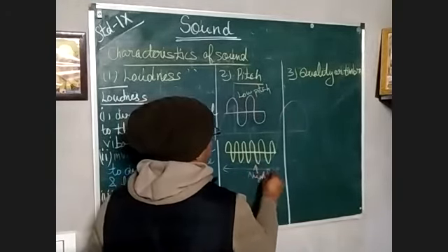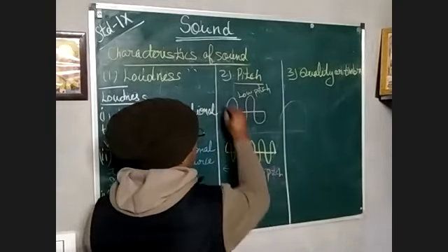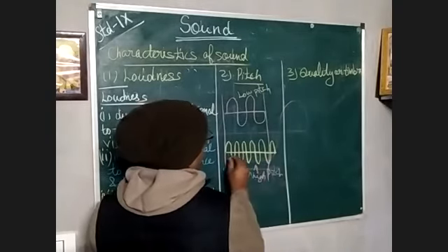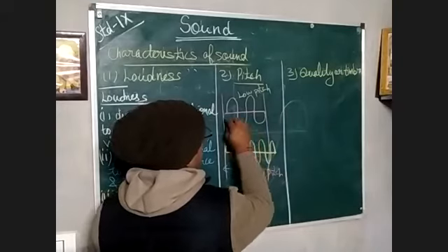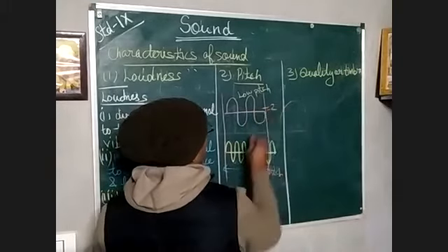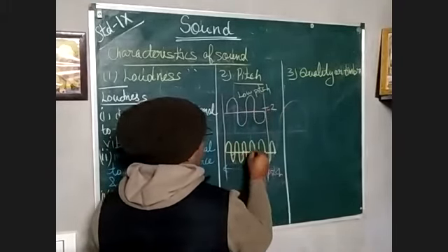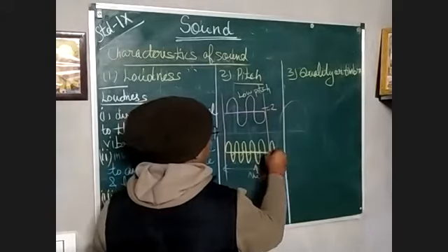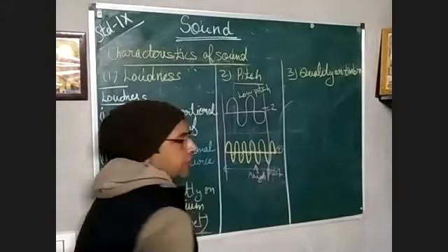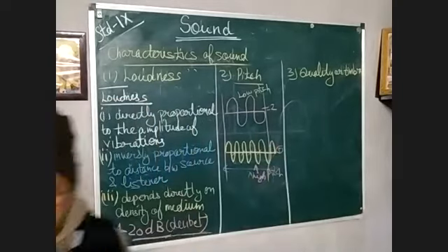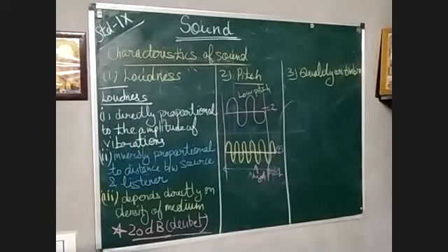You can see the time interval is the same, but there are more waves. Here we have only 2 waves, but here 1, 2, 3, 4, almost 5. So the frequency is high, so the pitch will be more. Higher the frequency, higher the pitch. So it depends upon frequency.